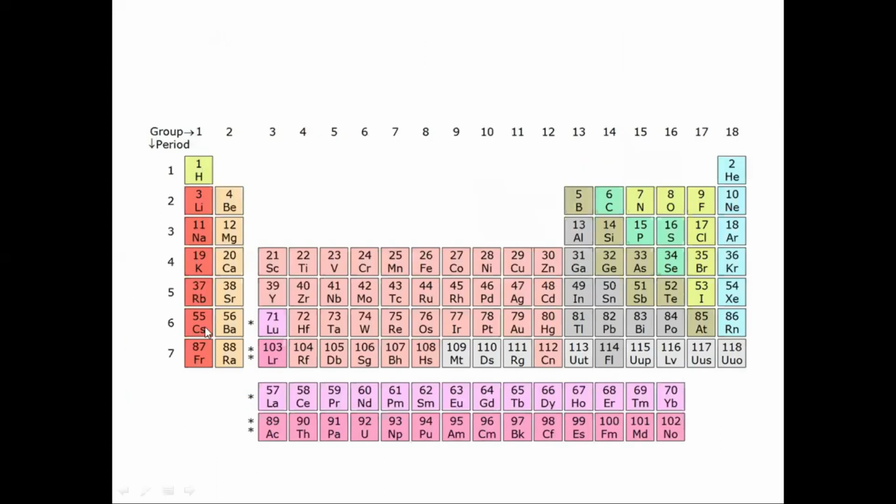You can see here, below the transition elements, or inner transition elements, there are 14 elements each in both of these periods. The first row is called lanthanides and the second row is called actinides. Lanthanides start from atomic number 57 to ytterbium, atomic number 70, and the actinides start from atomic number 89 and end with atomic number 102.